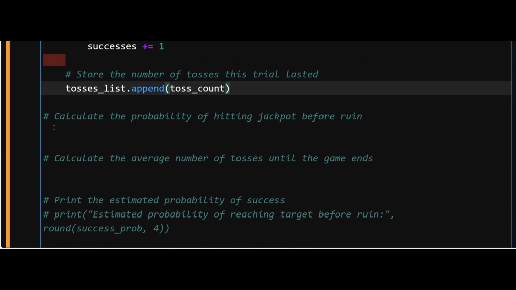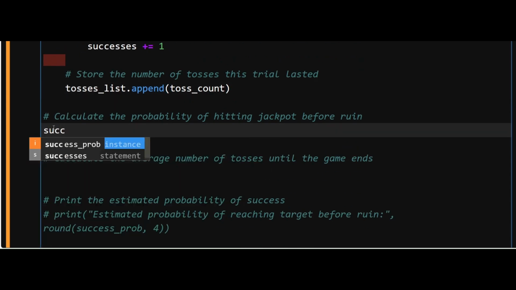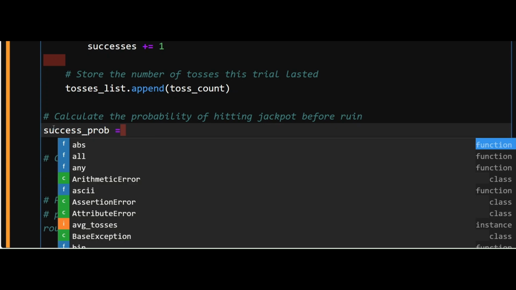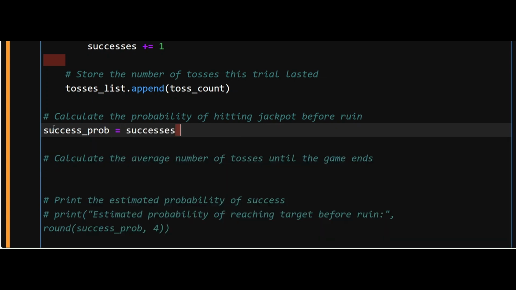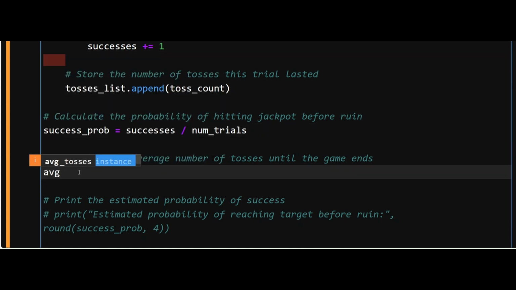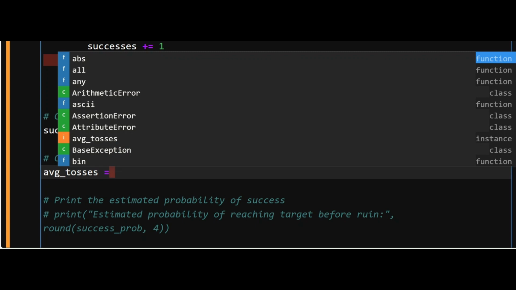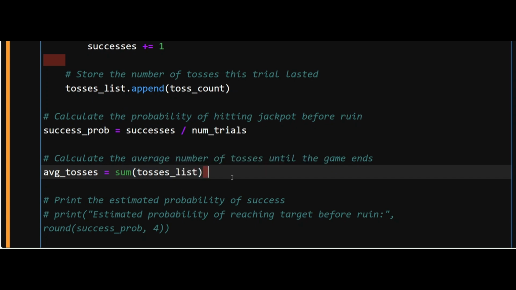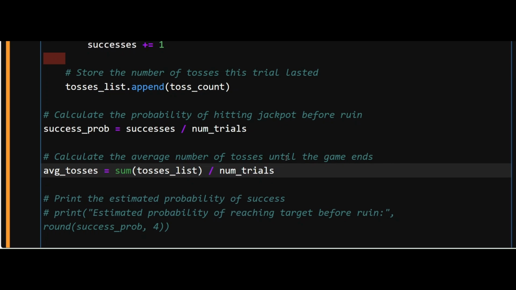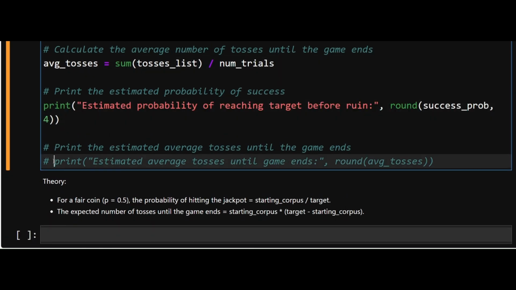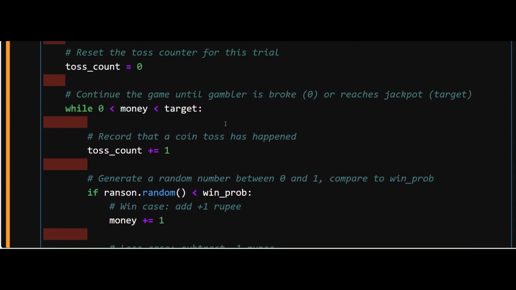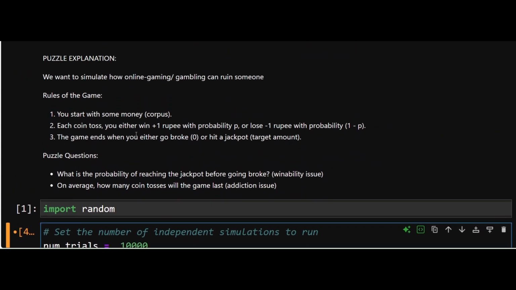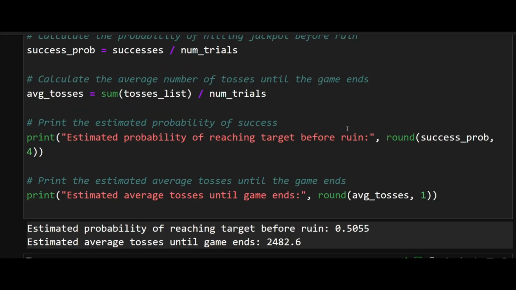And how do I calculate the probability? My success probability is nothing but the number of successes that I had divided by the total number of trials. This is my success probability. And how many tosses did it take on average? So average tosses are all the tosses that are there in the list divided by the number of trials. And then I'm going to print these values out. So this basically is the entire simulation of the problem defined here. Let's see if it's working. So here we are.